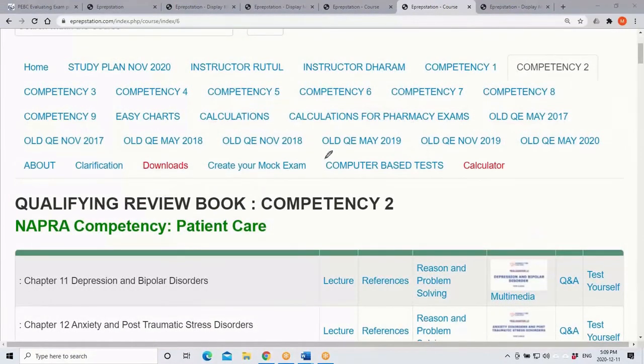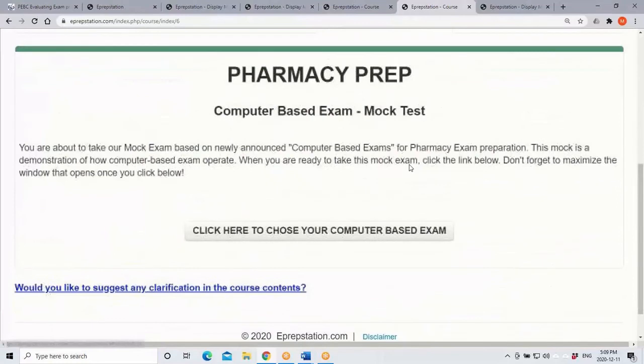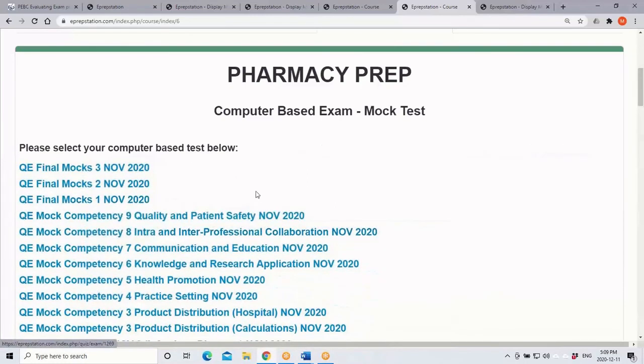For example, here we have a computer-based test. If you click this computer-based test link, you will get into the computer-based questions. This is designed to simulate the actual exam, including time management and the intensity of questions.